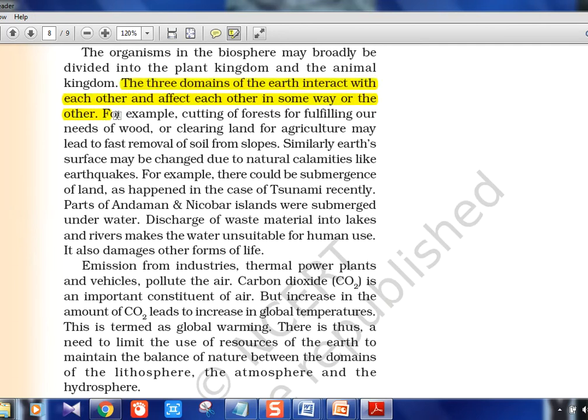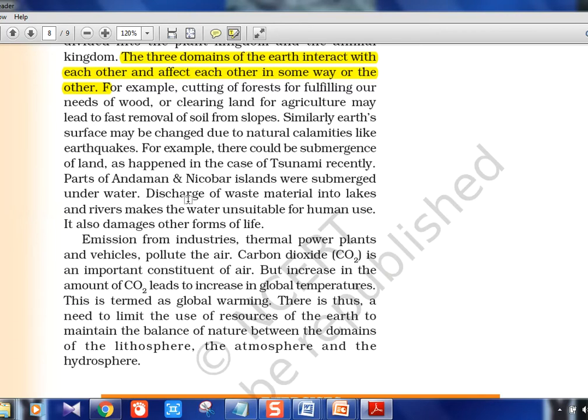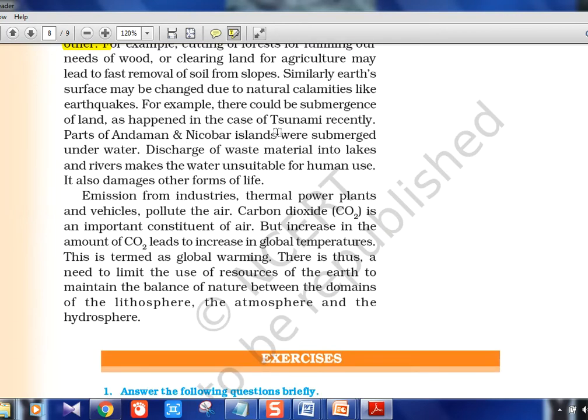Okay, so just telling the same picture again: the water, the land, the air, how it's related, and all. These are all the basic things which anybody can tell. Then submergence of land can happen during a tsunami. Again, the hydrosphere is getting affected, but that can affect the lithosphere. So they are just telling the relations.